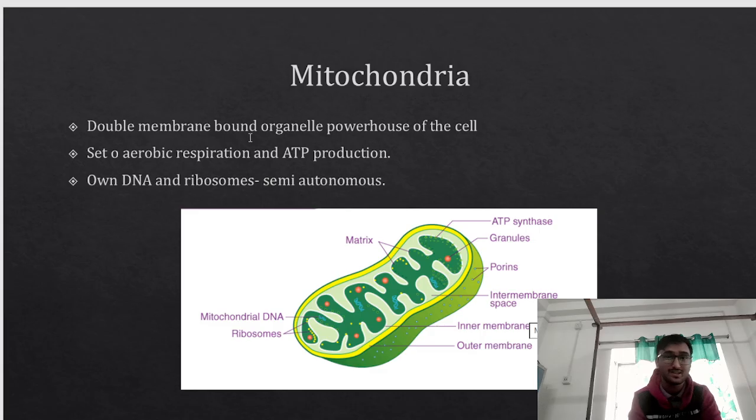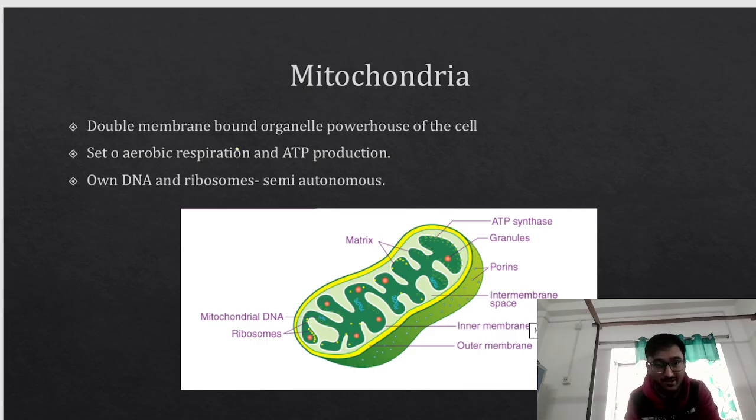Coming to mitochondria. Now, you might have heard of a very famous meme. The meme says that mitochondria is the powerhouse of the cell. Even those who are not interested in biology, the engineers, generally do not like biology because they think that biology is something you have to mug up without understanding anything. So even if they don't remember anything from the subject, this is a term which they obviously remember: mitochondria is the powerhouse of the cell.